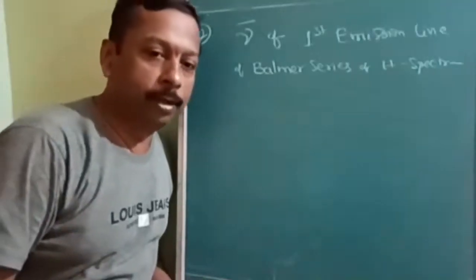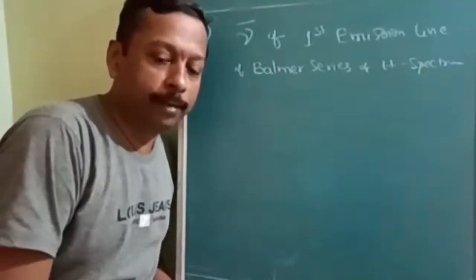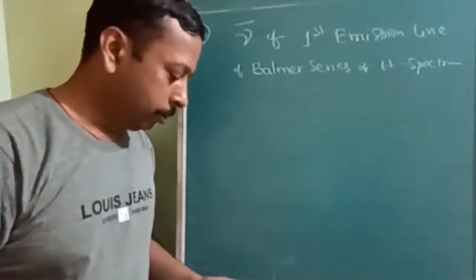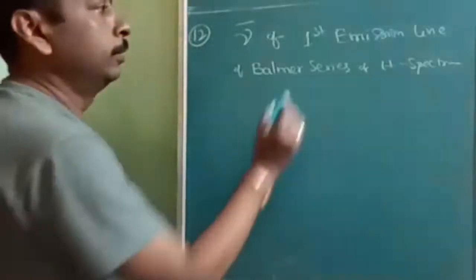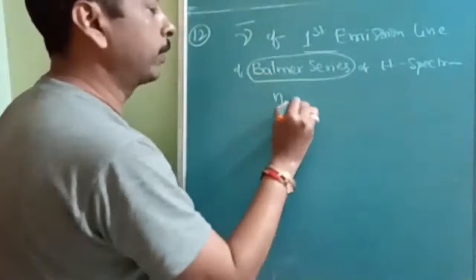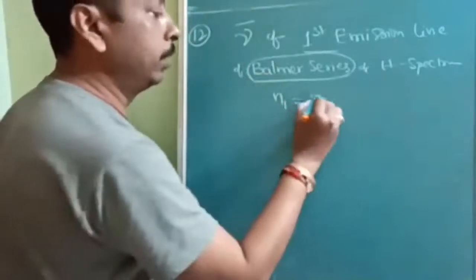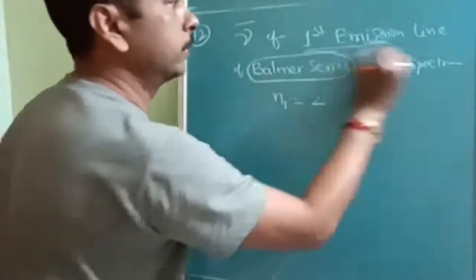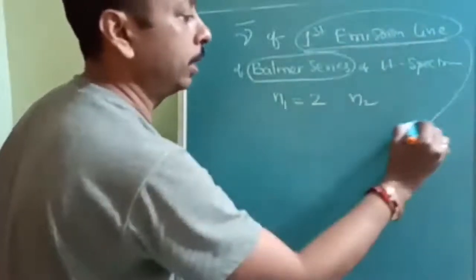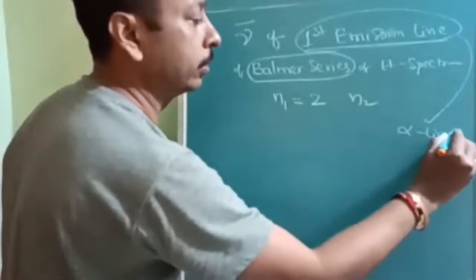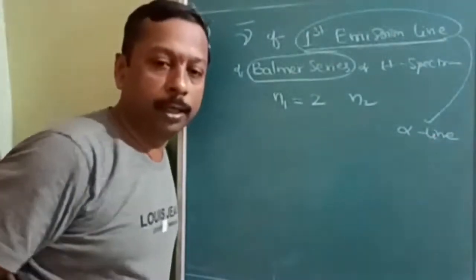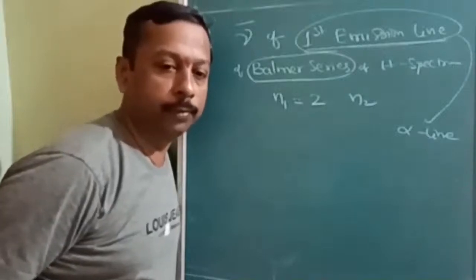Okay, wave number of first emission line in the Balmer series of hydrogen spectrum. So first, with the name, what can you find out? N1 for Balmer is equal to 2. First emission line. So this first emission line is also called the alpha line. What is it called? Alpha line. Okay. First line, alpha line, both are same. Don't get confused if the word is changed.